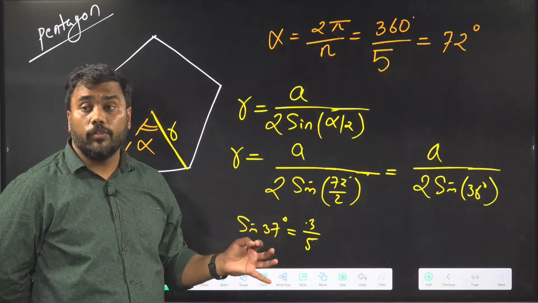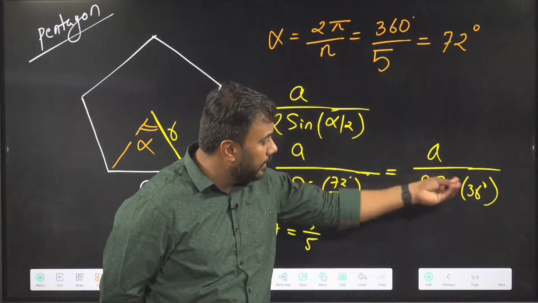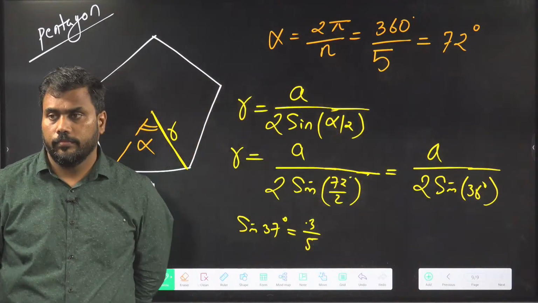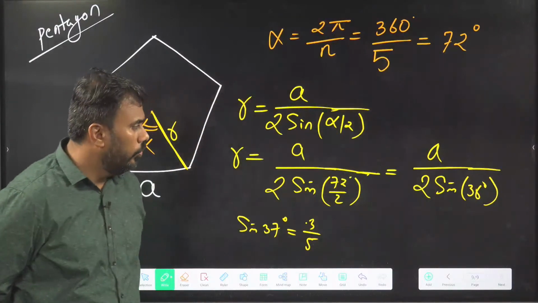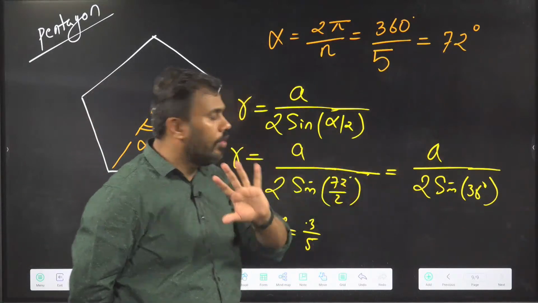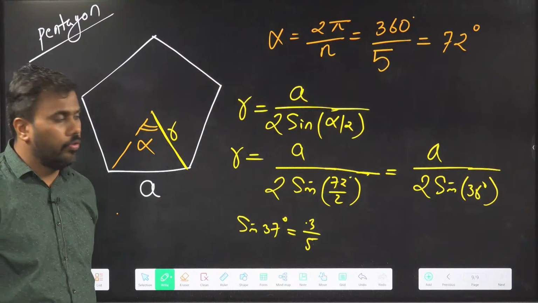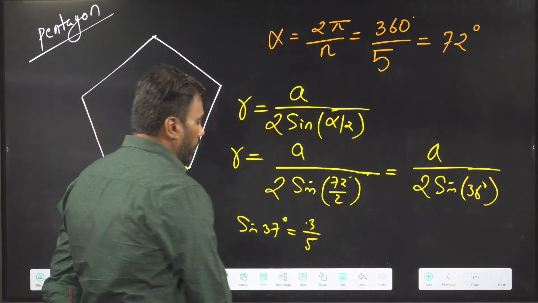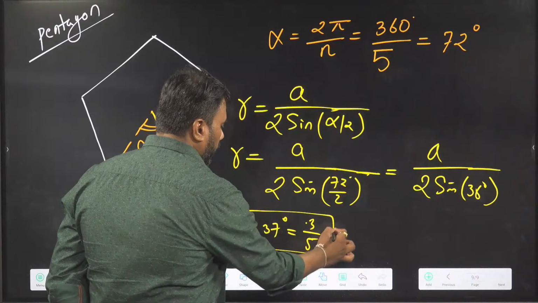In many questions, they will leave sine 36 as it is. You can just leave the answer here and put the value of R in this format only.